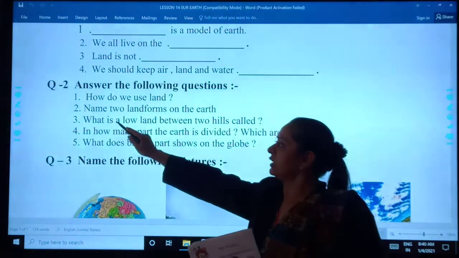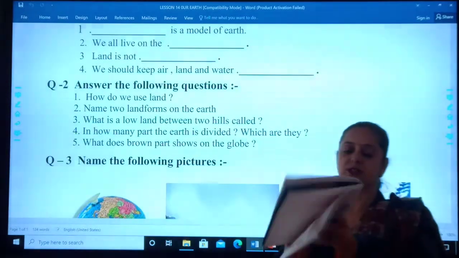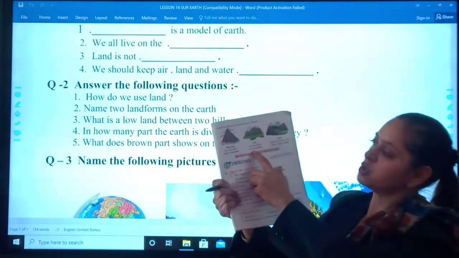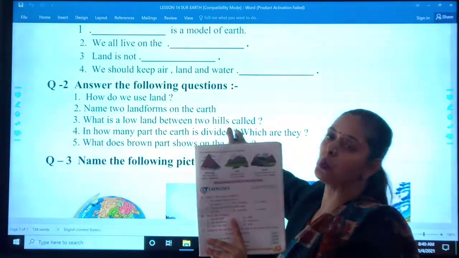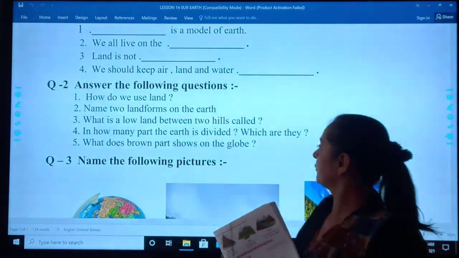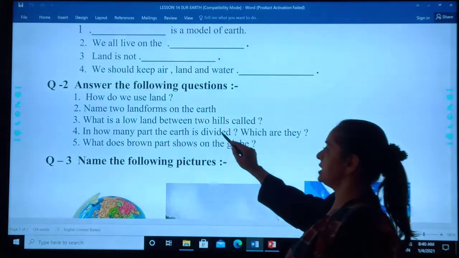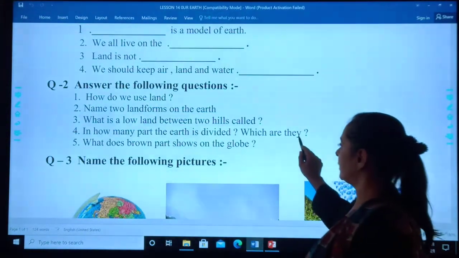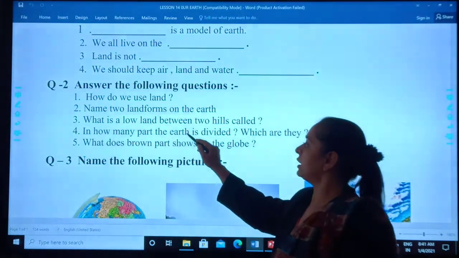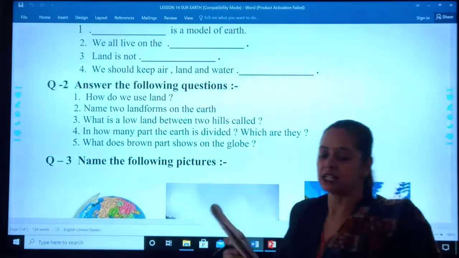Third one is what is a low land between 2 hills called? Yes, students. I repeat once again, low land between 2 hills is called valley. It's called valley. 4th one, in how many parts the earth is divided? Which are they? Yes. Let's find out.